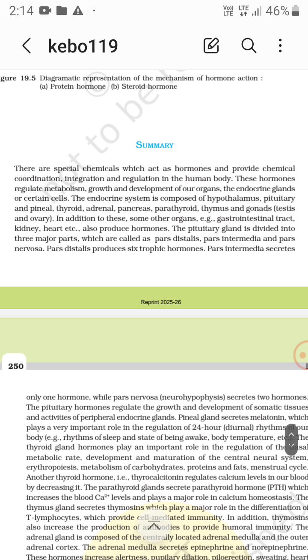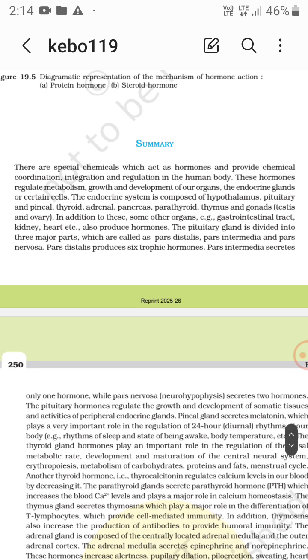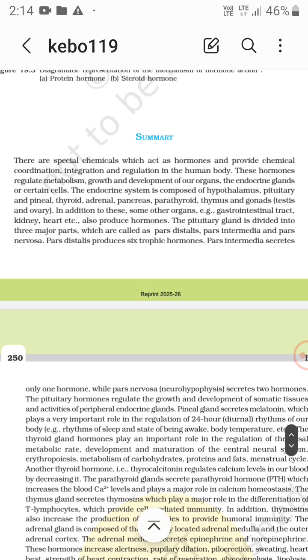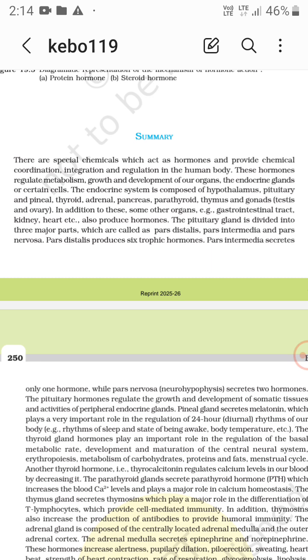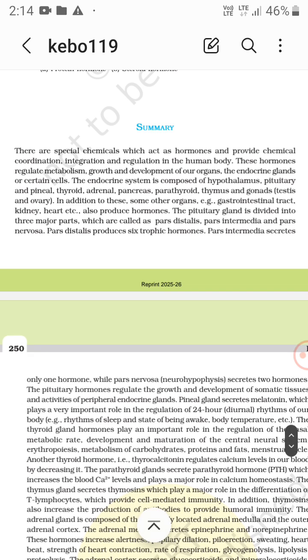Anyways, the summary. There are special chemicals which act as hormones and provide chemical coordination, integration, and regulation in the body. Hormones are chemicals. These hormones regulate metabolism, growth, and development of our organs, the endocrine glands or certain glands.